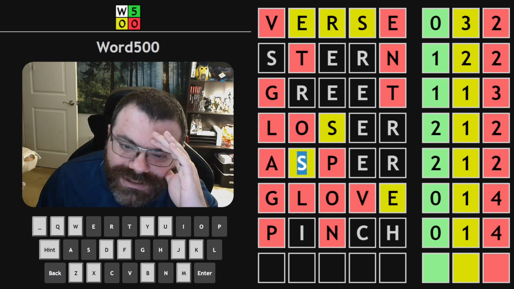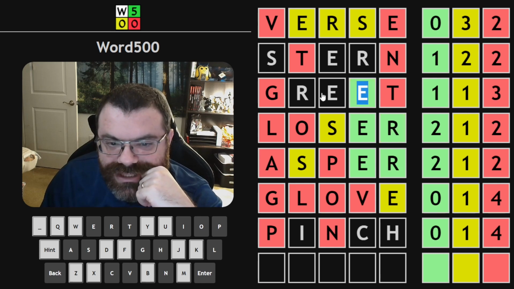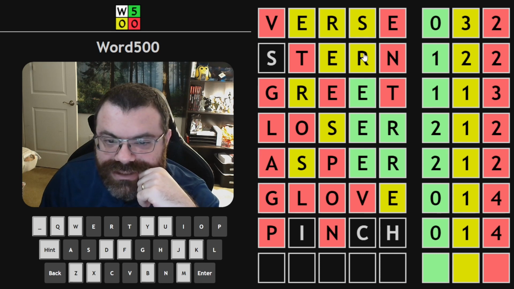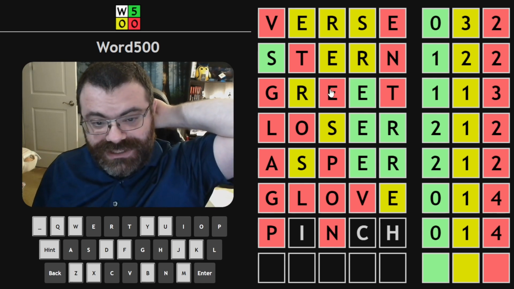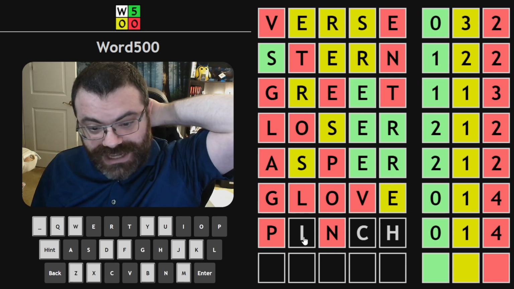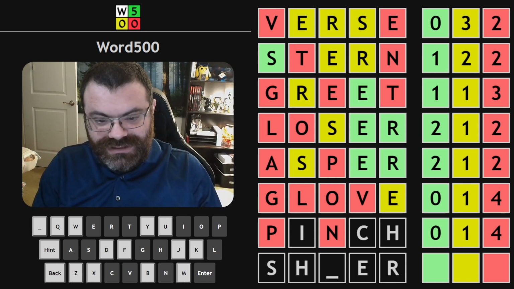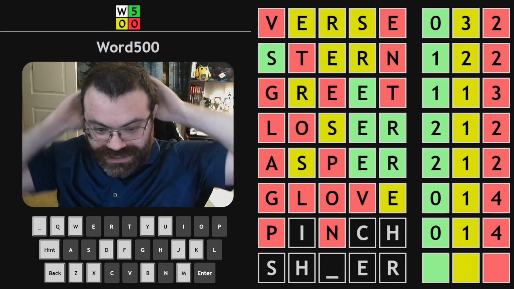Okay, S has to be yellow here and here. So we do end in ER. So this E is in, this R is yellow. Okay, so we know this E is yellow. We know this R has to be yellow because the E is here. So we start with S. This is what we know. This is logically true. S something something ER. And we have an I out of place, a C, or an H. Is it S, H, something ER? Or SC, something ER? Or S, something IER?